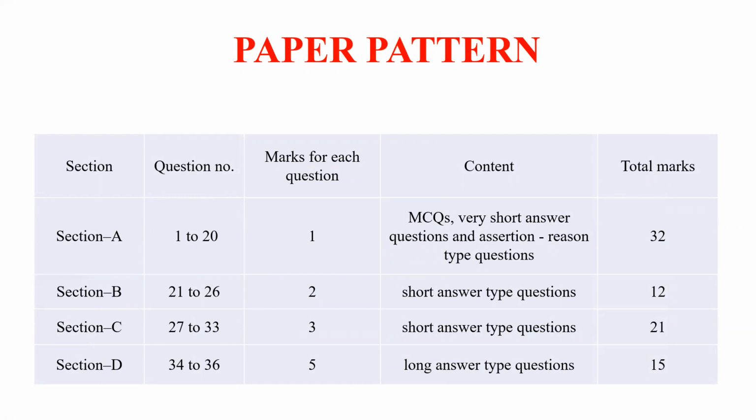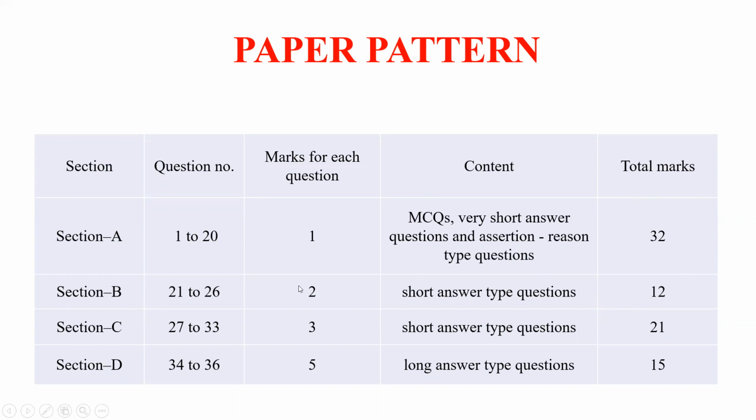MCQs में there can be questions like comprehension type. पैसेज दिया होगा, उसमें तुम लोग आंसर्स फाइंड करके लिखना है. But you remember one thing, the answers won't be directly available, right? ऐसा जरूरी नहीं है कि पैसेज पढ़ लिया, उसी में से आएगा, ऐसा कुछ हार्ड एंड फास्ट रूल नहीं है. It can be within that concept. So a straightforward answer मिलेगा, we cannot guarantee it. So you have to know the concept very well. It comes for around 32 marks, which is around 40% of the entire paper, right? So अगर ये section A properly कर दिया, you will get around 40% of the marks.